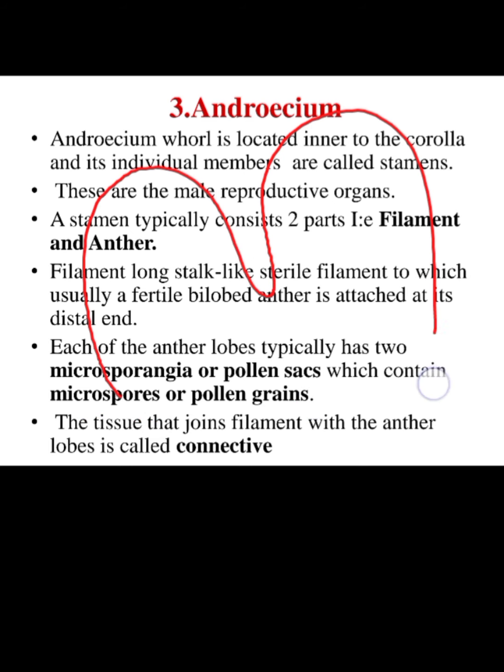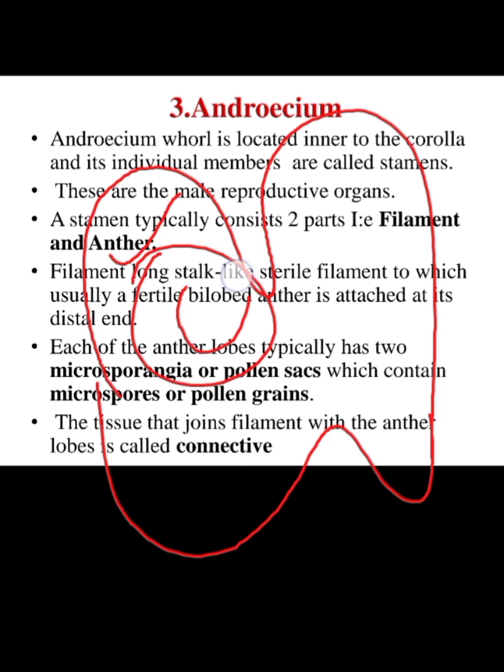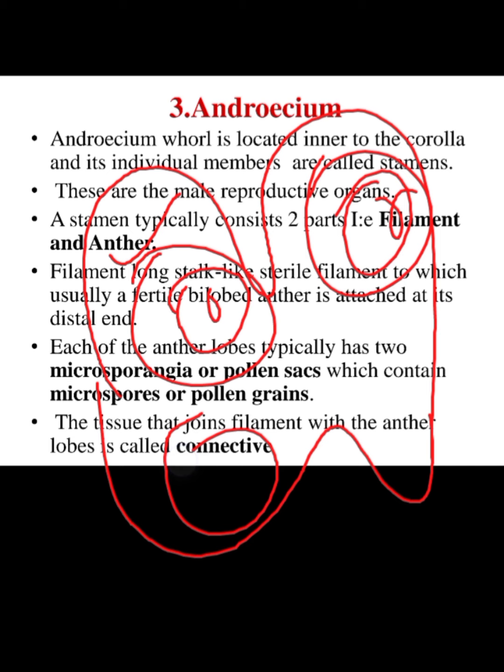Inside the anther, two microsporangia are present. These are microsporangia. If we take the transverse section or TS of the anther, we can see the microsporangia. Two microsporangia are present which fuse to form a pollen sac, and these contain microspores or pollen grains, which is the male gametophytic part.